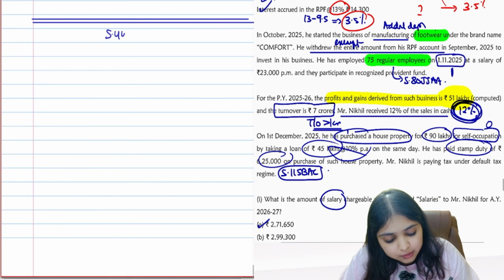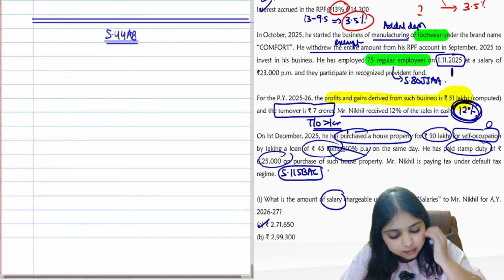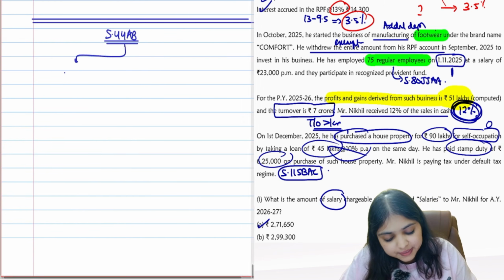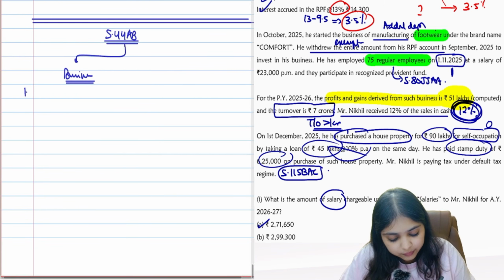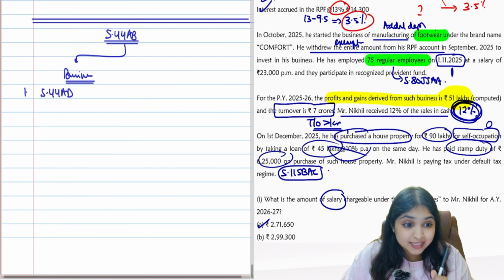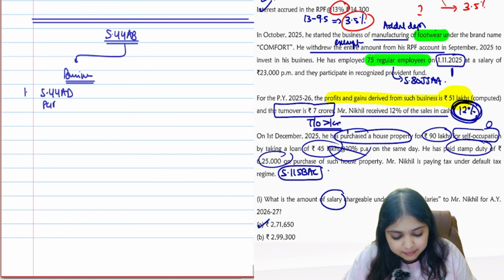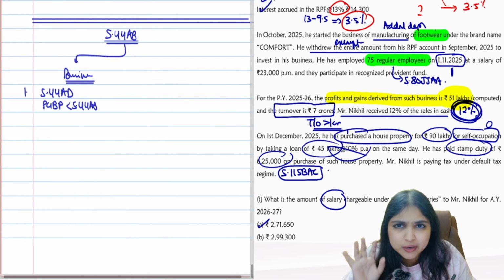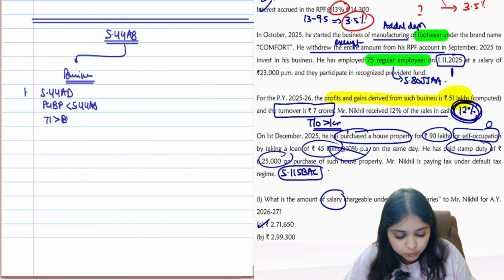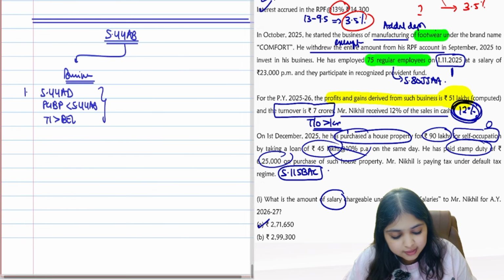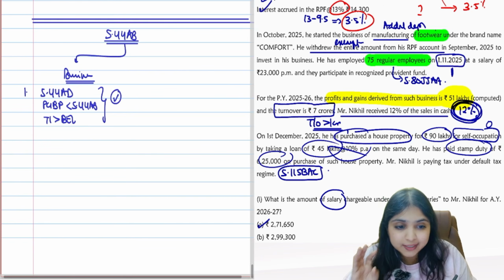In 44AB, for business assessees, when will tax audit apply? If 44AD, what is 44AD? Presumptive taxation. If 44AD presumptive taxation is applicable for the assessee, but whatever PGPP assessee is declaring, it is less than 44AD, which means assessee is not following 44AD, and total income is more than basic exemption limit. If all these conditions are fulfilled, then assessee will have to get tax audit done.